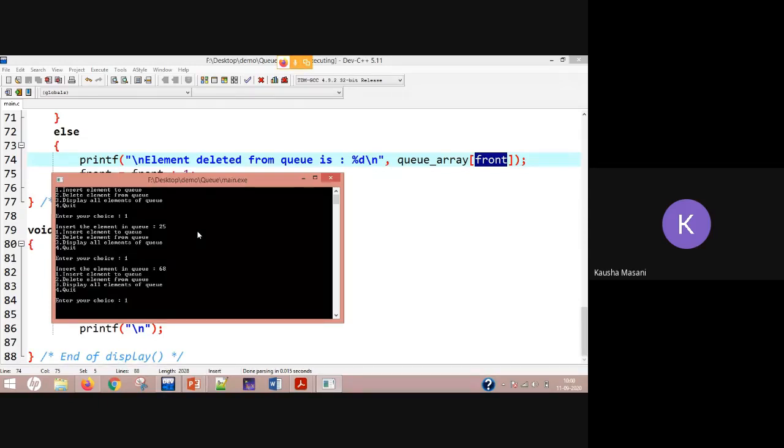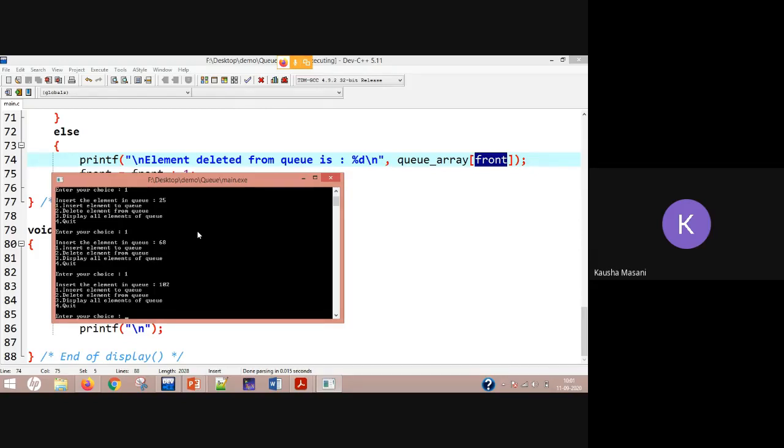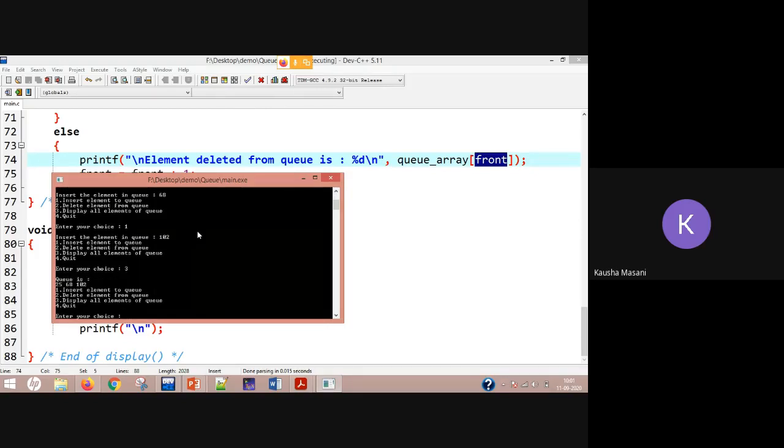Again insert 102. Now I want to display, so number 3. So my queue is 25, 68, 102.